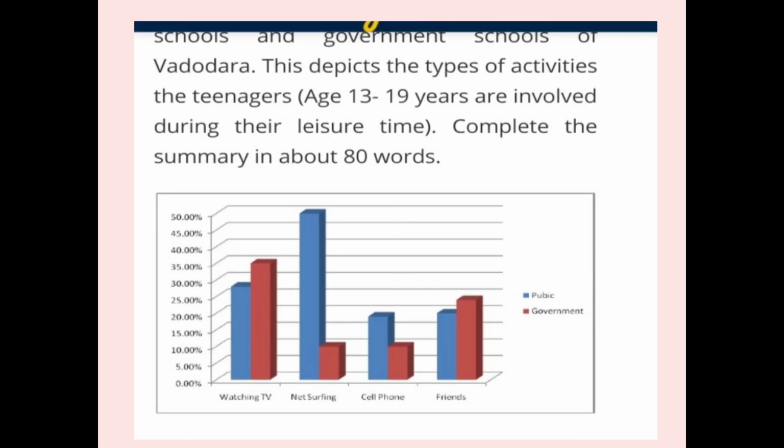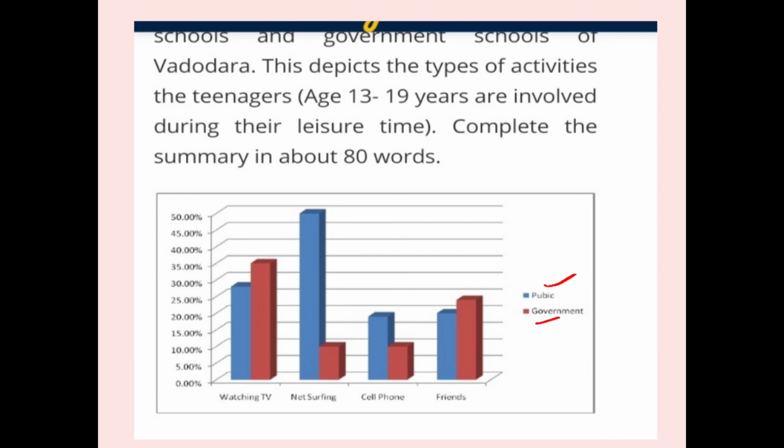Okay, here see two bar graphs are given to you, so you have to compare in two forms. Suppose first is public school and second is government school. Watching TV: children, teenagers between 13 to 19. In public school, 25% of students watch television, they are in the habit of this.